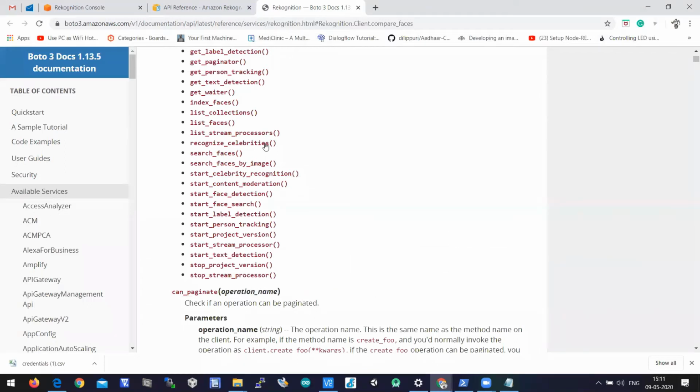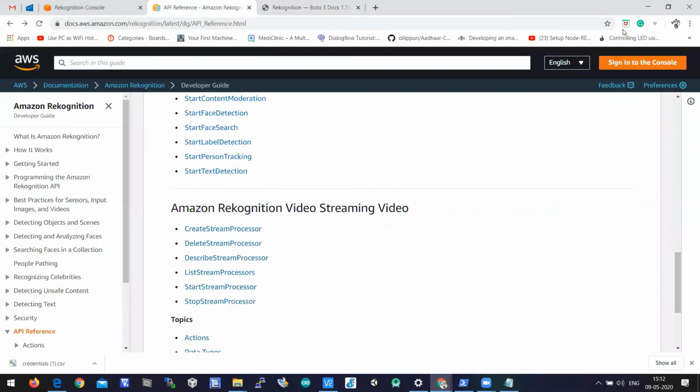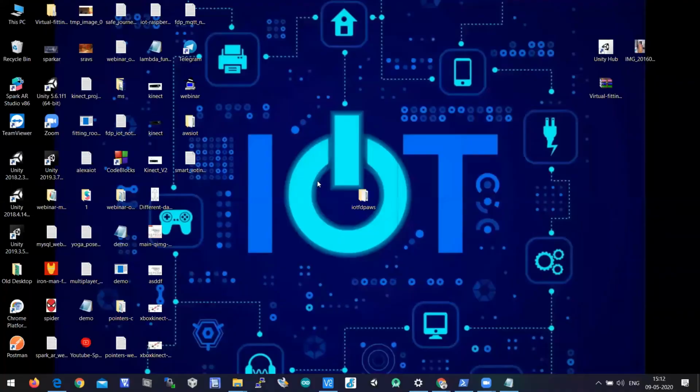So like this, you'll have different types of function calls. You can go through the documentation. I'll reference this link as well, and the video which we are recording now. Simple, you can search for API reference of Rekognition in Google and you will be able to get this website. So let's jump into the hands-on.